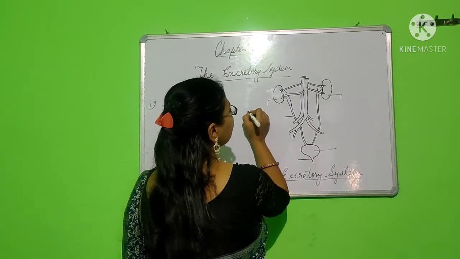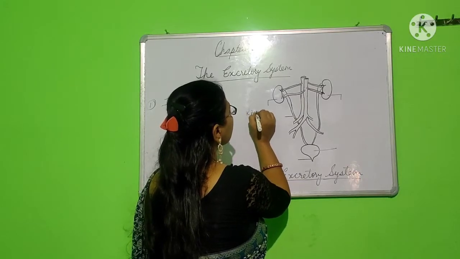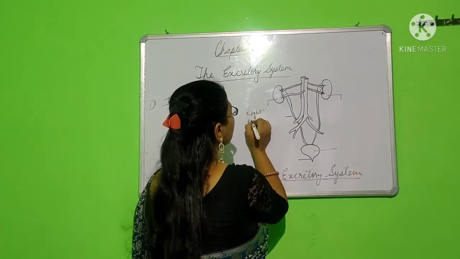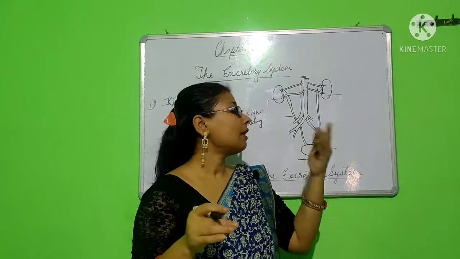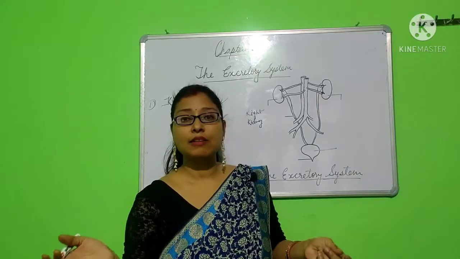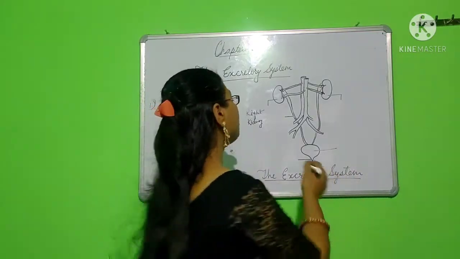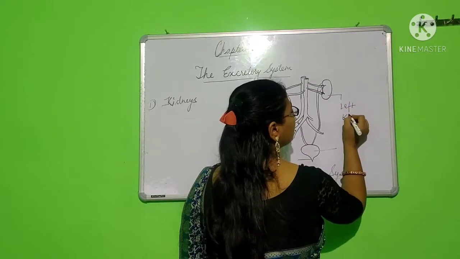This is the right kidney. If we stand like this, the left hand will depict the left kidney and this side will depict the right kidney. Okay, and this is the left kidney.